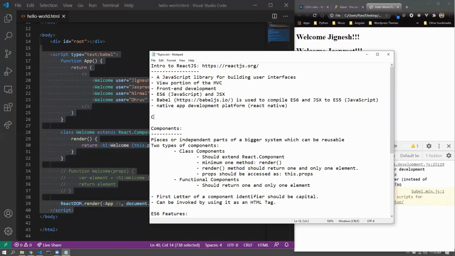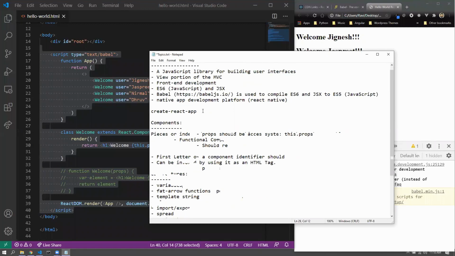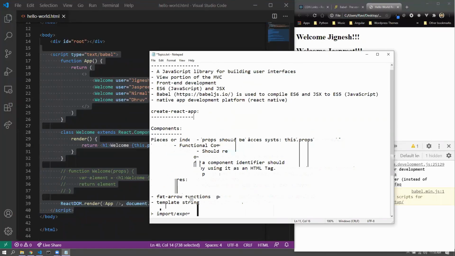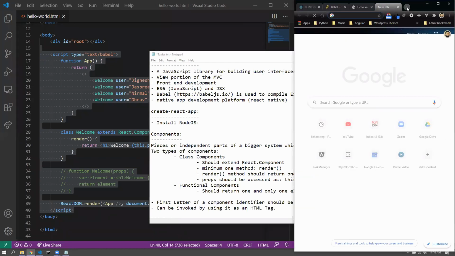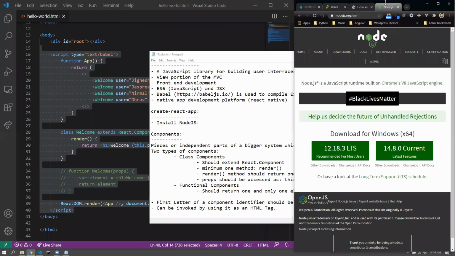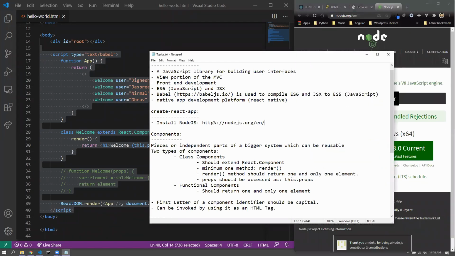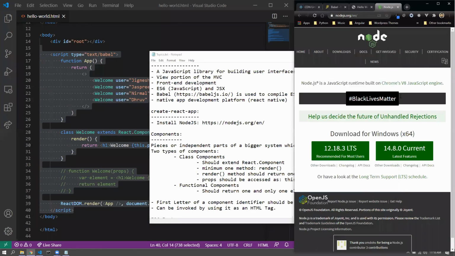So Create React app. Create React app should install Node.js first. Now, when you install Node.js from its official website, let me just put that website in as well. So you can, by the way, go for any of these two, 12.18 or 14. Doesn't actually matter. All we need is the environment, and we're not directly going to use Node.js anyways.